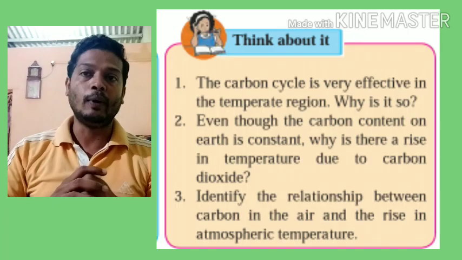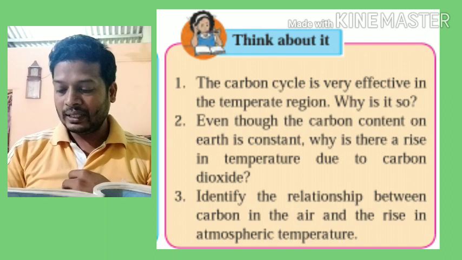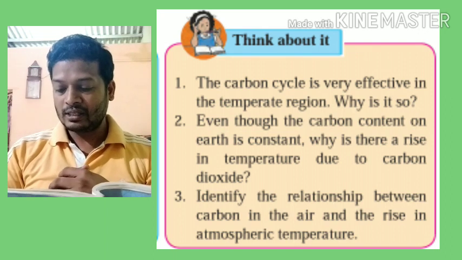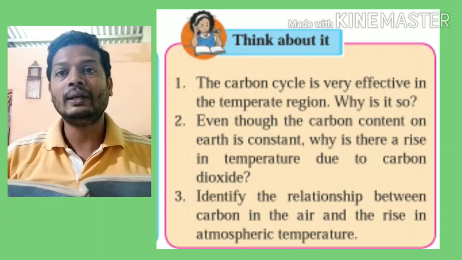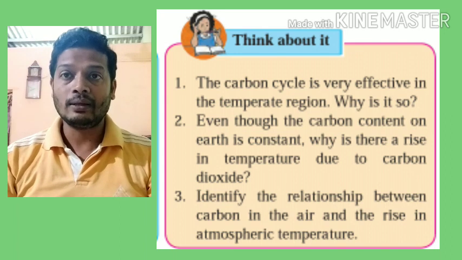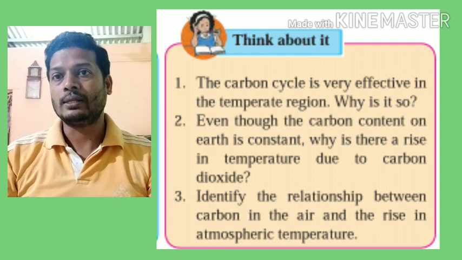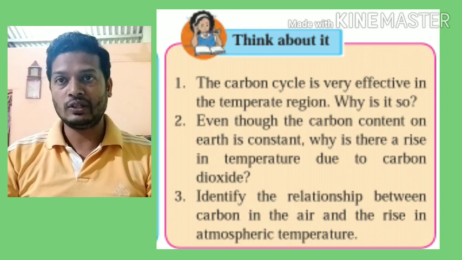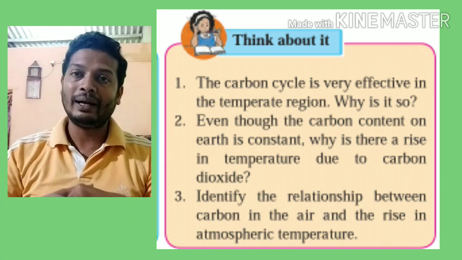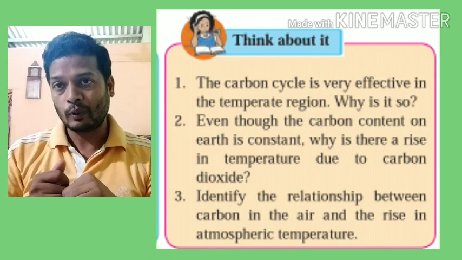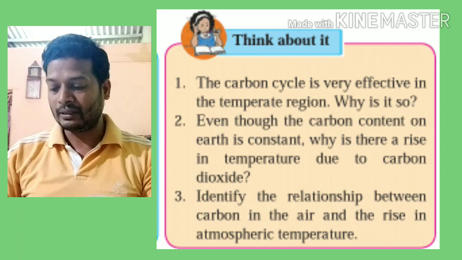Three questions are there. Think about it. First question: the carbon cycle is very effective in the temperate region. Why is it so? Now, the temperate region is the region where we get maximum sunlight, and thus plants can utilize that sunlight for photosynthesis. So a large amount of photosynthesis occurs in the temperate region because we get a large amount of sun rays there, and carbon dioxide can be converted into carbohydrate by photosynthesis. That is why we see an active carbon cycle in the temperate region.